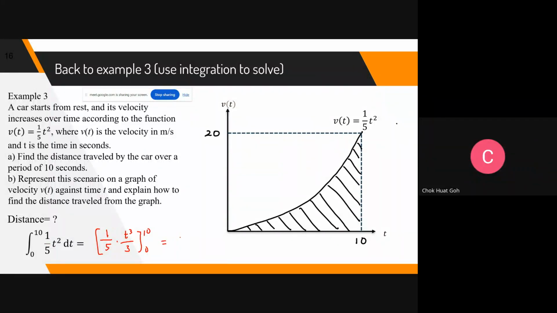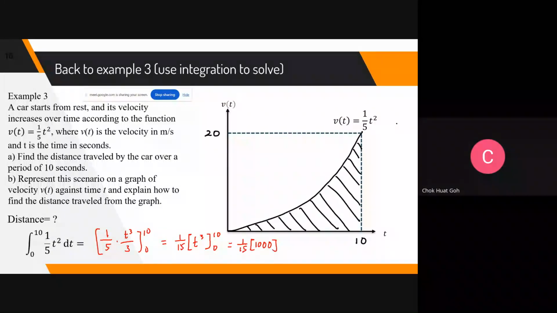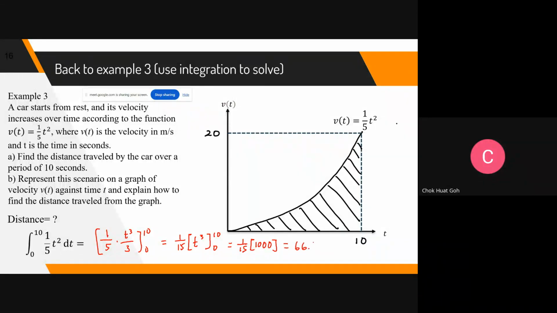So let us write nicely: 1/15 t cubed. The number can also be taken out, or you can put it inside, no problem. Put 10 inside, so 1/15 times 1000 minus 0. So 1000/15, 66.67 meters. Bingo, very good. You already know what to do.